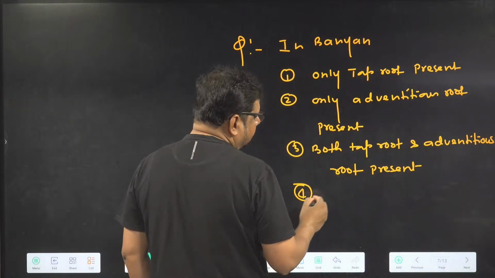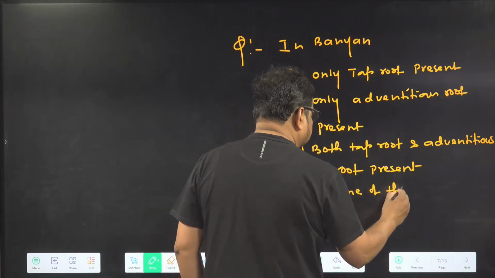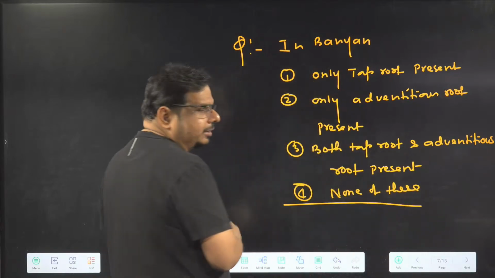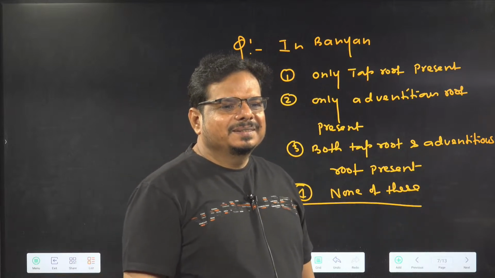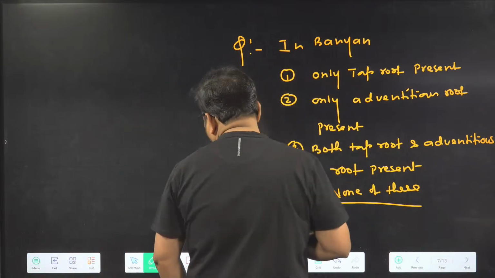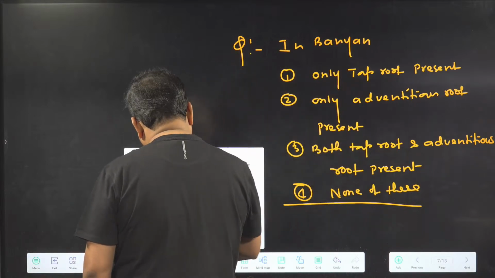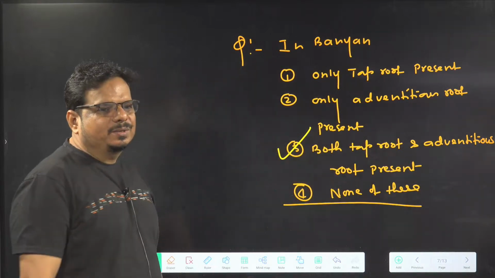Fourth, none of these. Answer the question. So you are answering both. Very good. Well done. Both tap root and adventitious root are present.